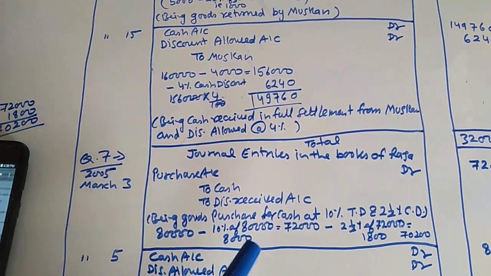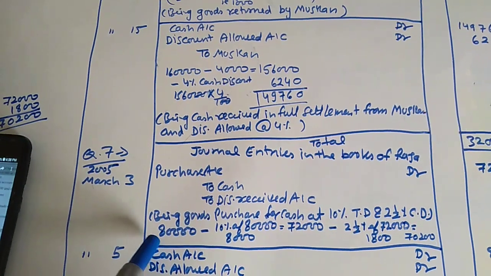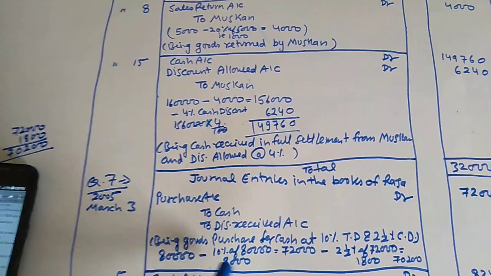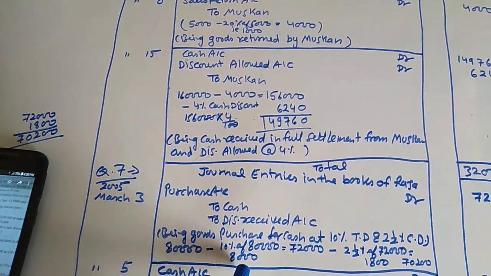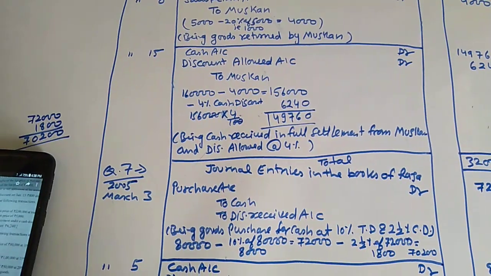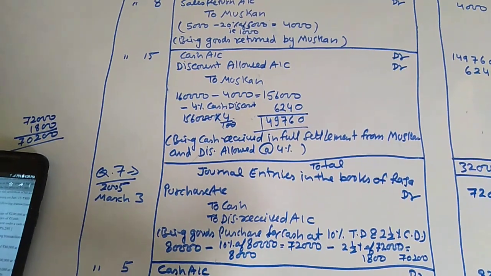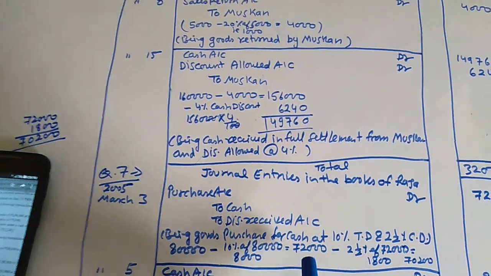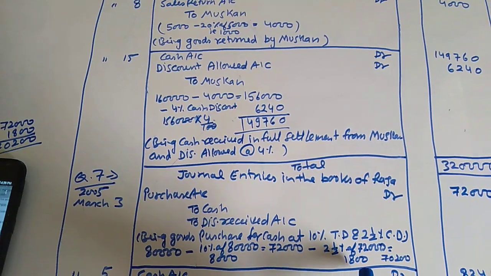The list price of goods was 80,000, and after deducting trade discount of 8,000, the amount of purchase is 72,000. The cash discount is calculated on the amount of 72,000 after deducting trade discount, that is 1,800.